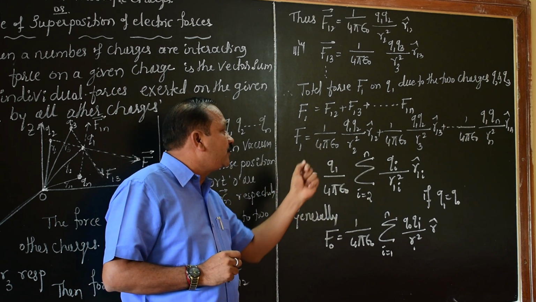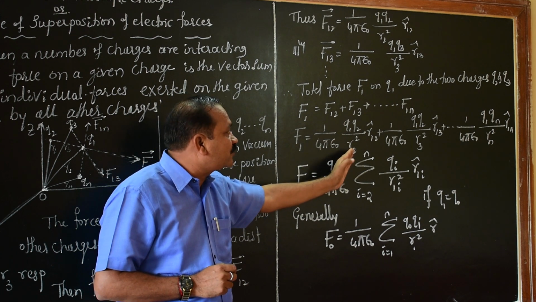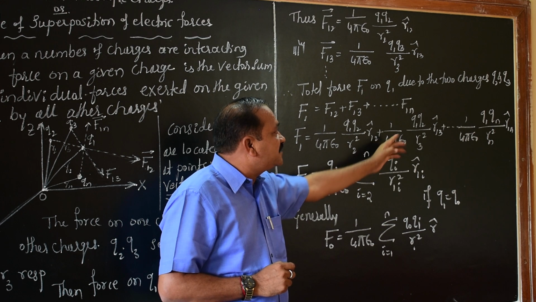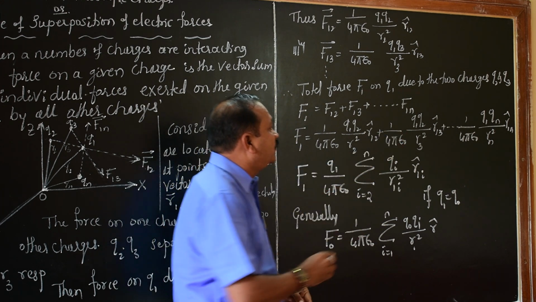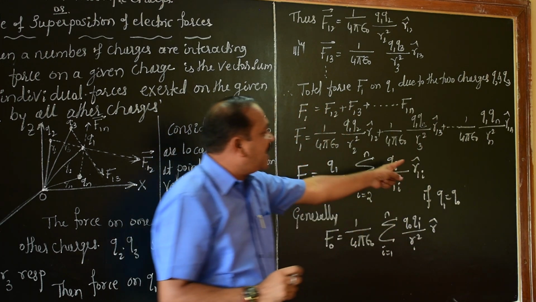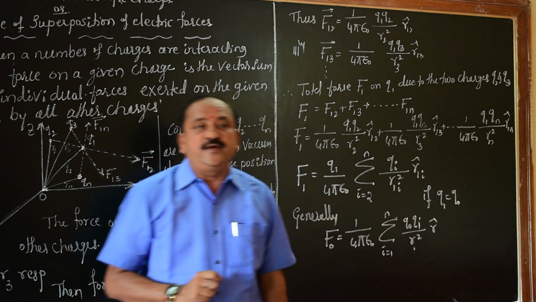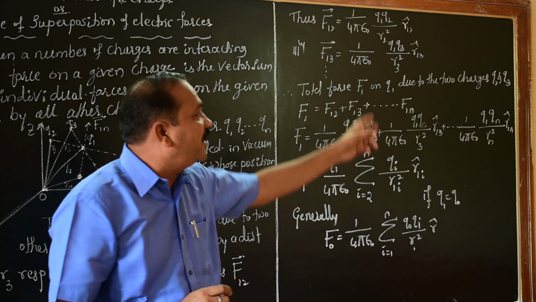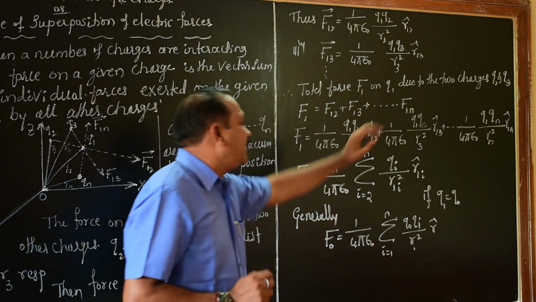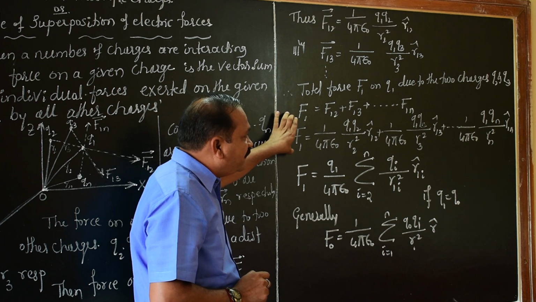F1 equals 1 divided by 4 pi epsilon, Q1 Q2 divided by R12 square, R12 unit vector, plus 1 divided by 4 pi epsilon, Q1 Q3 divided by R13 square, R13 unit vector, plus up to 1 divided by 4 pi epsilon, Q1 Qn divided by R1n square, R1n unit vector. So this is the important formula.